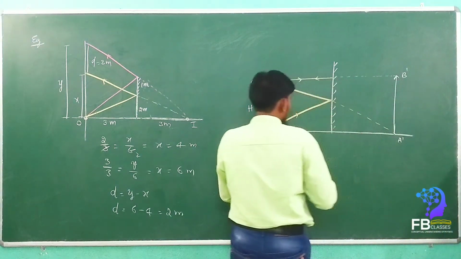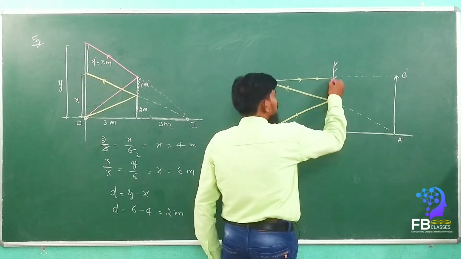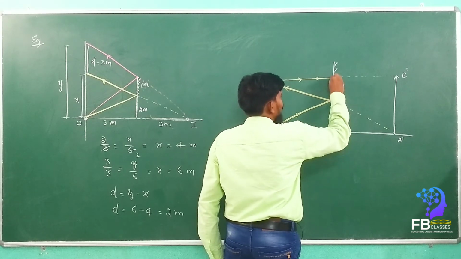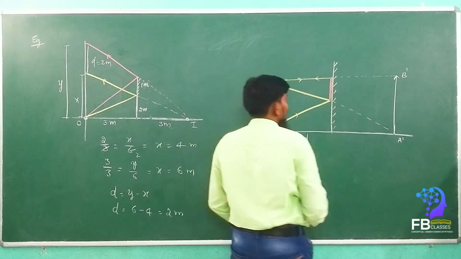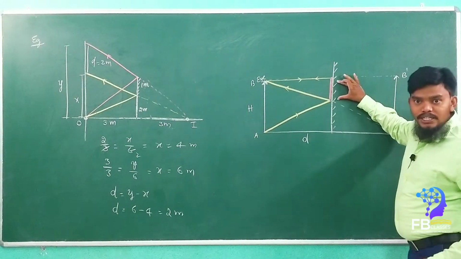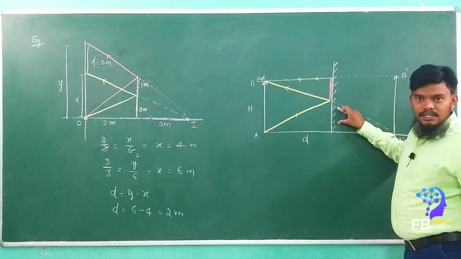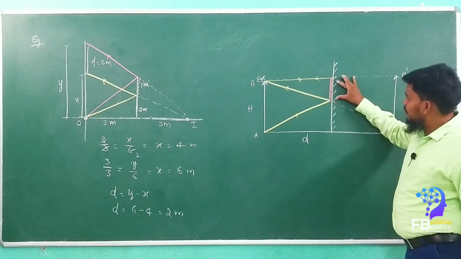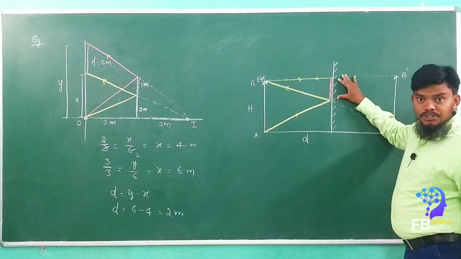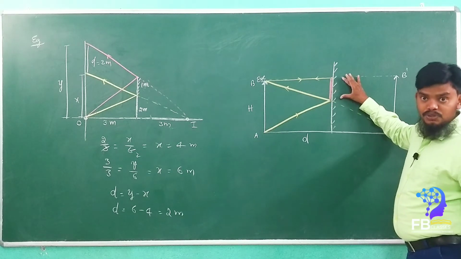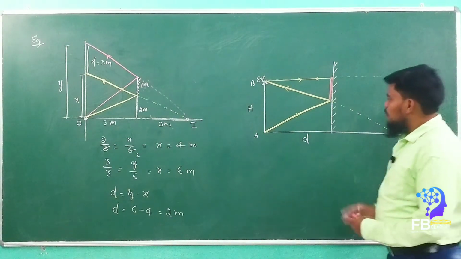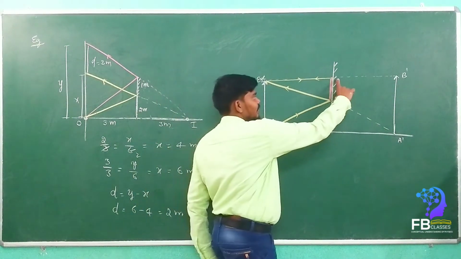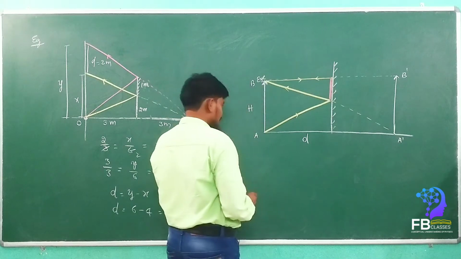This much of the mirror, see here, is useful to him to see his full image. Yes, sir. This mirror is the only useful one. This is useless, this also is useless. Only this is the useful mirror. Yes or no? So to find out the height of the mirror, we can do it very simply. See here.